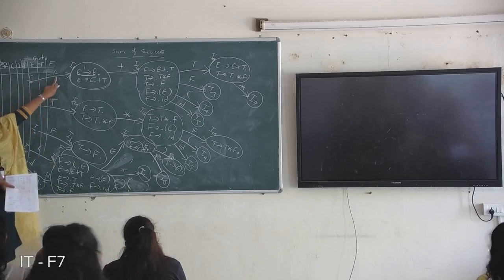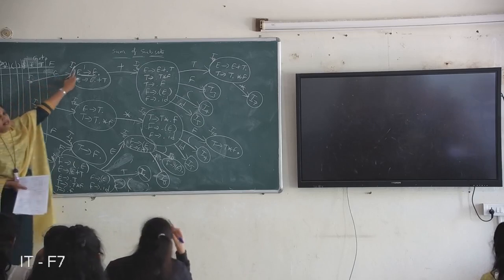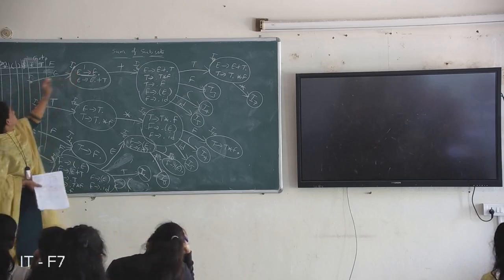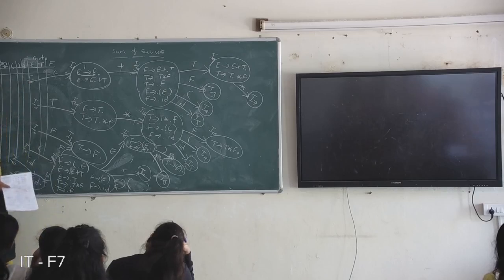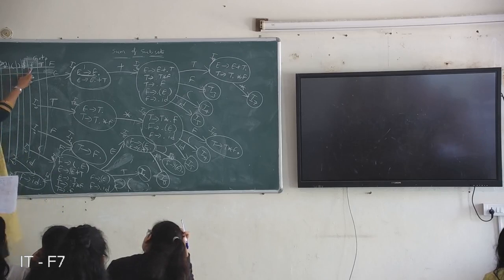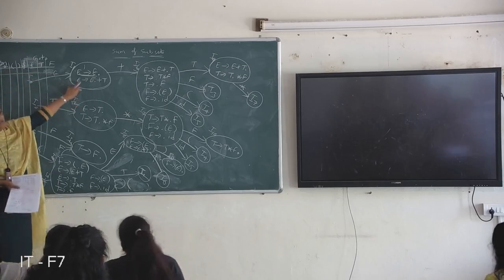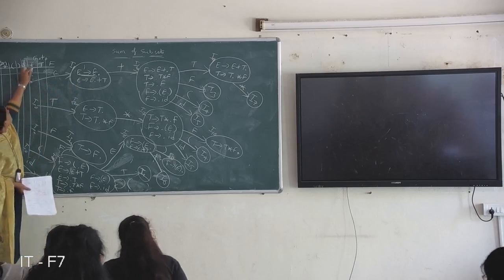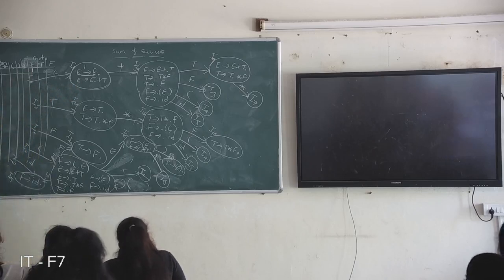On E, I0 goes to the state I1. So on 0, on E, it goes to state 1.